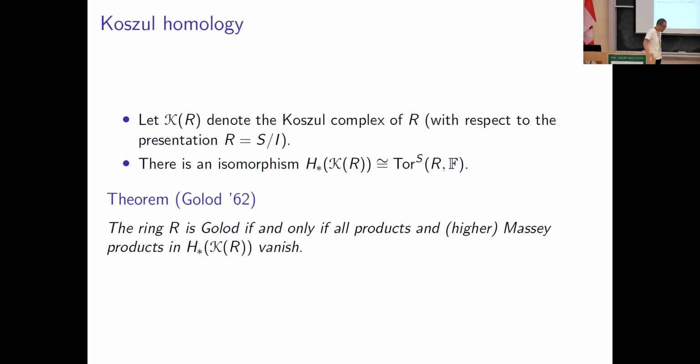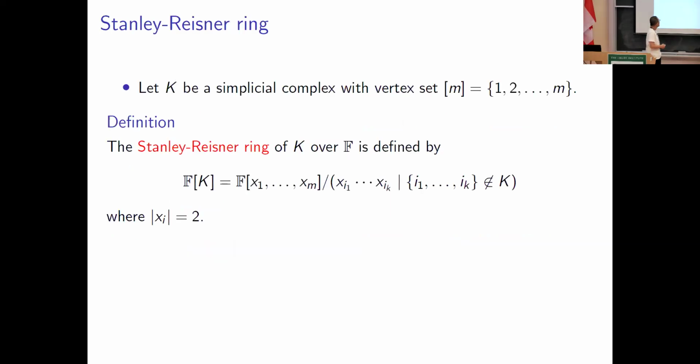So you can see that this is really hard to check because we have to check the triviality of all products and all Massey products and all higher Massey products. It's almost impossible. But this is a really interesting property of a Noetherian ring. All right, let's define Golod complex.